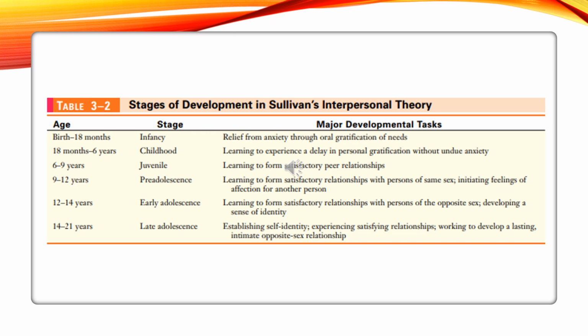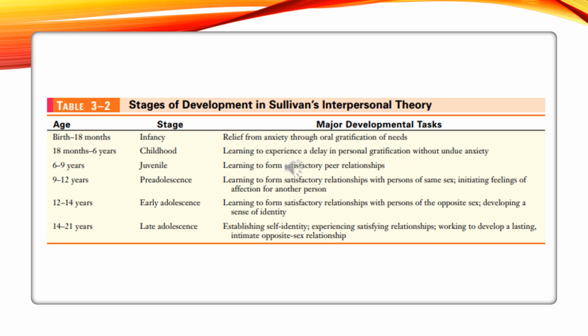These are the stages of development in Sullivan's interpersonal theory. In infancy, the need is for tenderness, so the baby gets relief from anxiety through oral gratification of needs. The second stage is childhood, with a need for playmates and communication, so the child learns to experience a delay in personal gratification without undue anxiety.